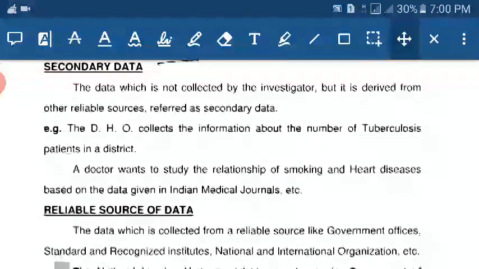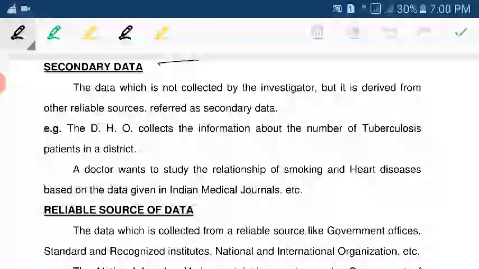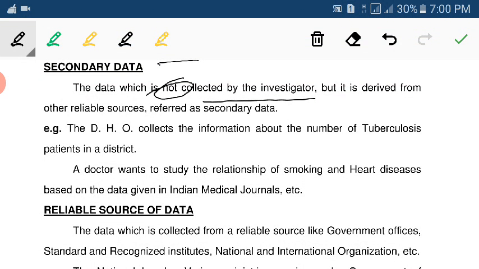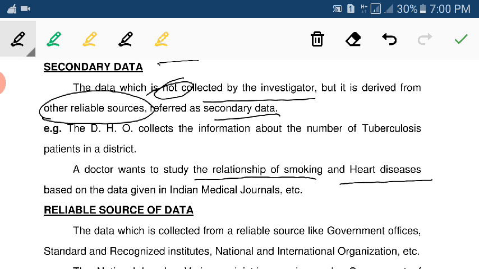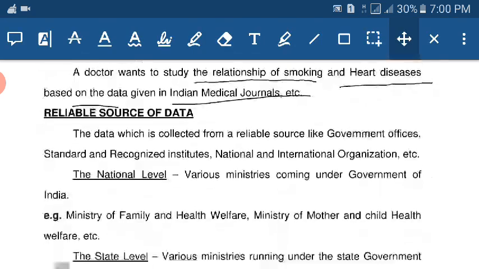Secondary data is data which is not collected by the investigator but is derived from other reliable sources. For example, the DHU collects information about the number of TB patients in a district, or a doctor wants to study the relationship of smoking and heart diseases based on the data given in Indian medical journals. That is a reliable source of data.